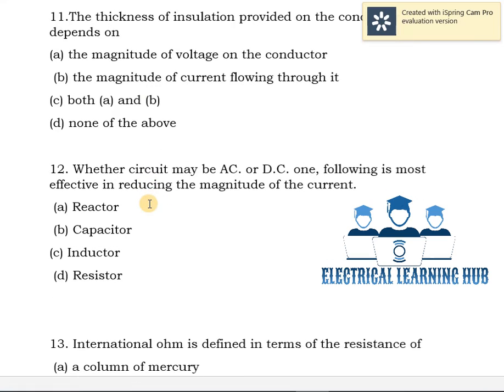Then next question. Whether the circuit may be AC or DC, which one of the following is most effective in reducing the magnitude of DC current: reactor, capacitor, inductor, resistor. We know that in the case of a DC circuit, there is no reactance, no capacitance effect, no inductance effect, only resistance. So option D is correct. Whether the circuit is AC or DC, the resistor reduces the magnitude of current.